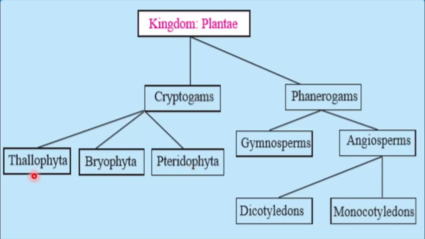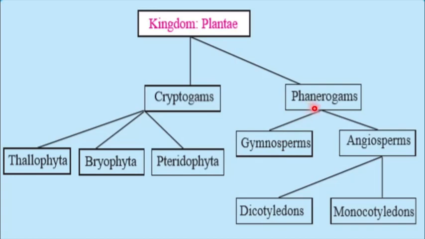Thallophytas were plants that mainly grow in water, and various parts like roots, stem, leaves, and flowers are absent. Bryophyta were the amphibians of the plant kingdom, and they don't have true stem, leaf, roots, and flower. Then Pteridophyta are the ornamental plants and they have conducting tissues as well as roots, stem, and leaves, but they don't produce flowers and fruits.